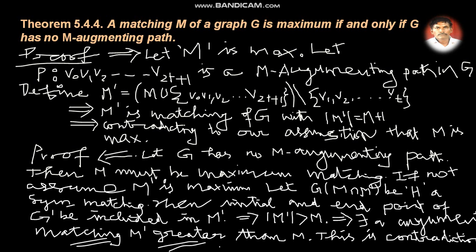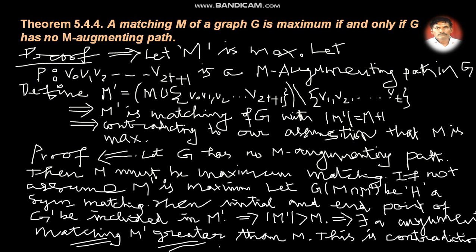Therefore our assumption that M is a maximum matching is true, because we have shown that another larger matching M dash would exist, which should not be the case since M is already maximum. Therefore the contradiction comes.